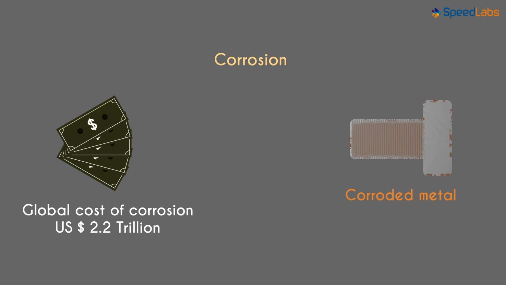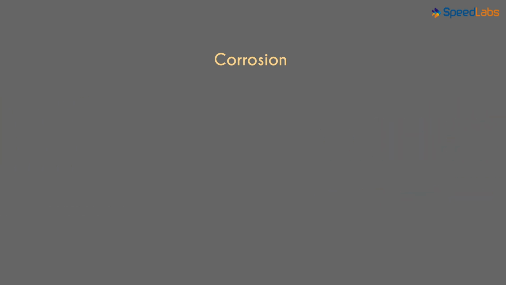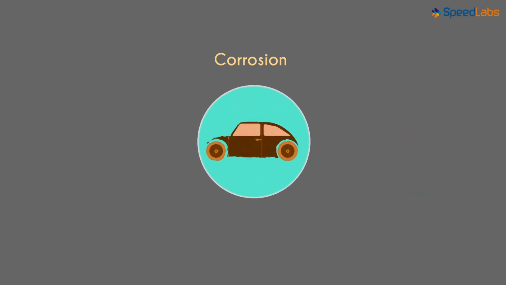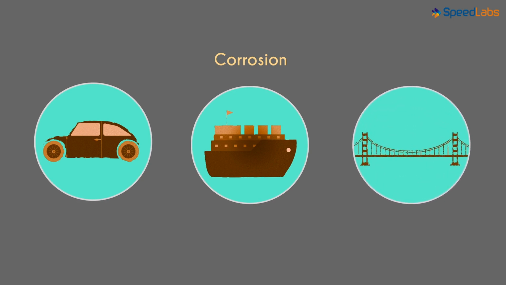It causes damage to all the things that are built using metals. Examples would be car bodies, ships, bridges, and so on. Can you think of other ways in which oxidation affects our daily lives?